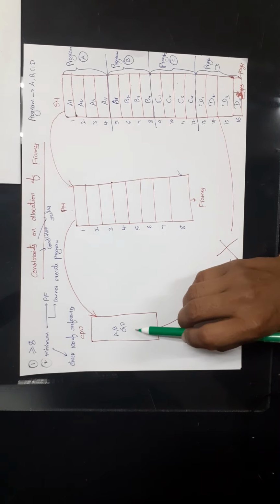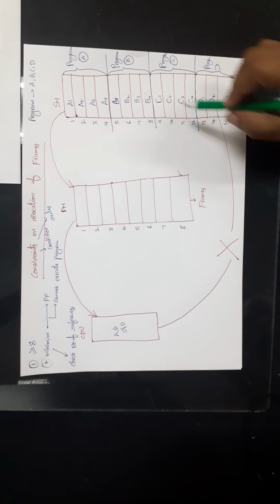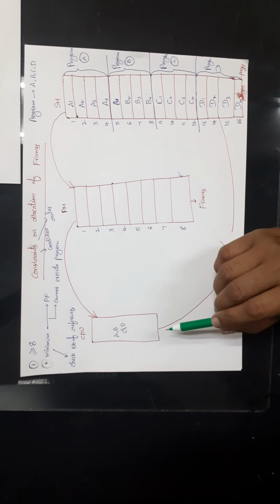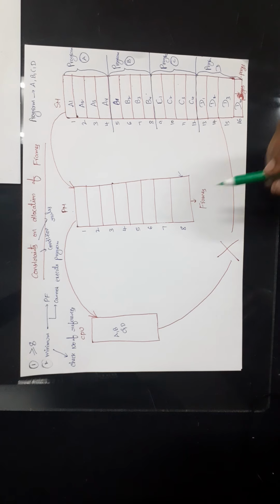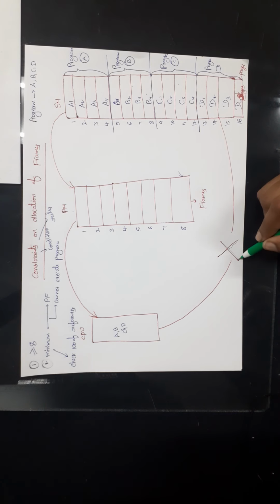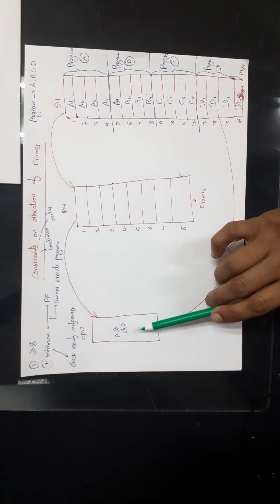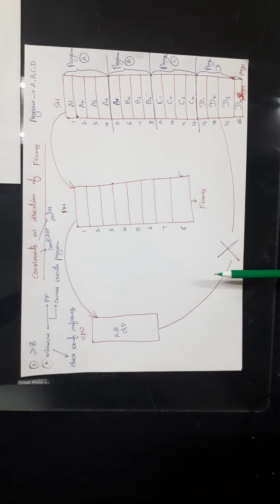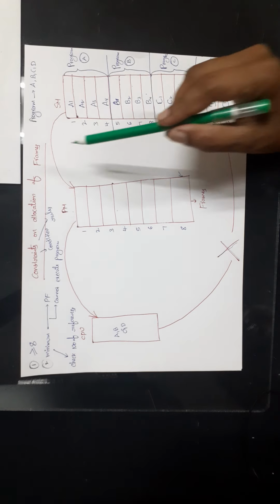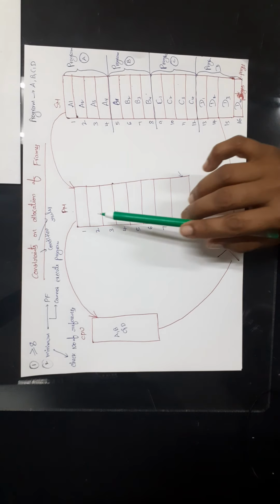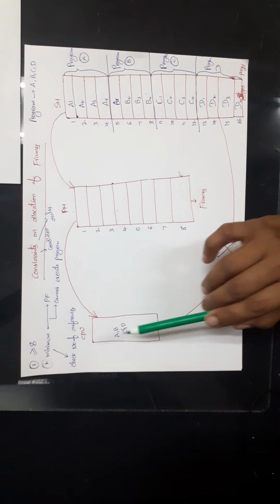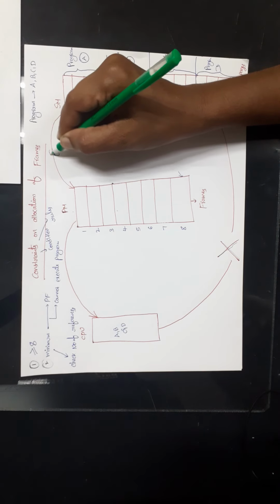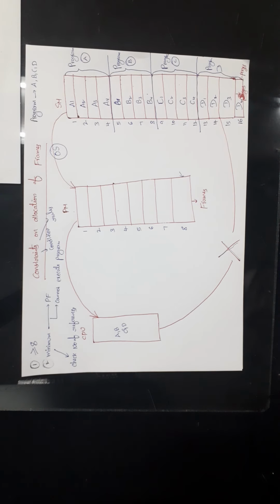In order to execute these programs, first CPU should access the data, right? First it should access the data, then only it can execute the data. So here, if you observe, CPU cannot access the data from the secondary memory directly because it can access the data only from the primary memory. So here, the data from the secondary memory should be moved to the primary memory. Then only CPU can access the data and can execute the data. Here, moving the data from secondary memory to the primary memory is the responsibility of the operating system.